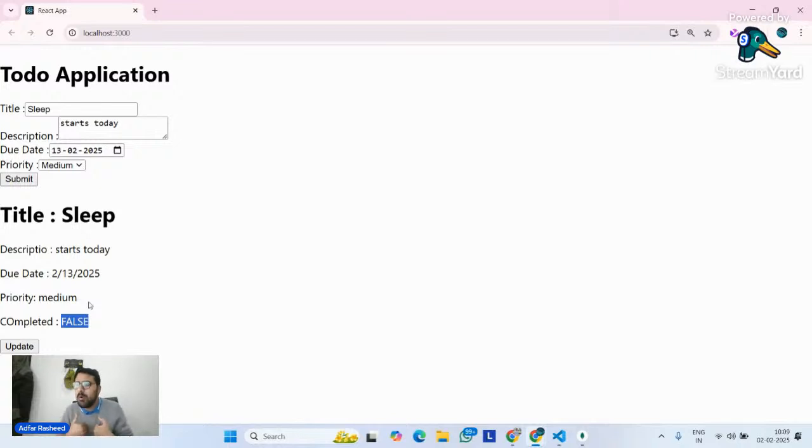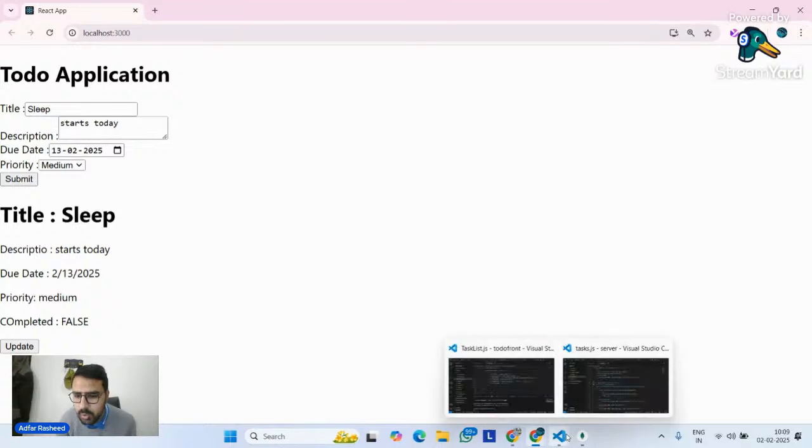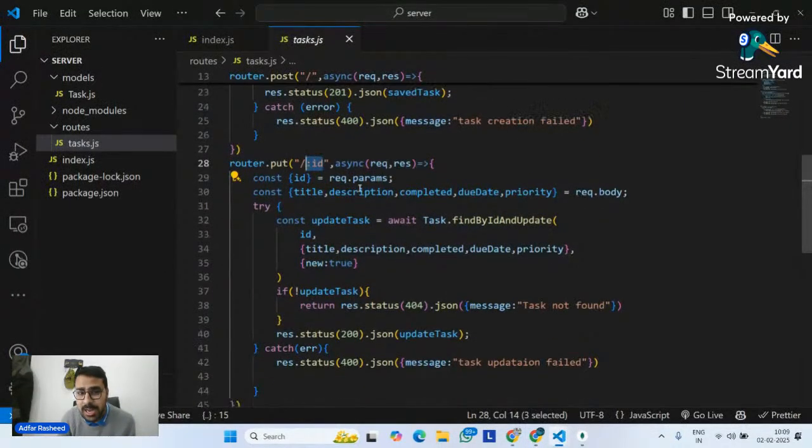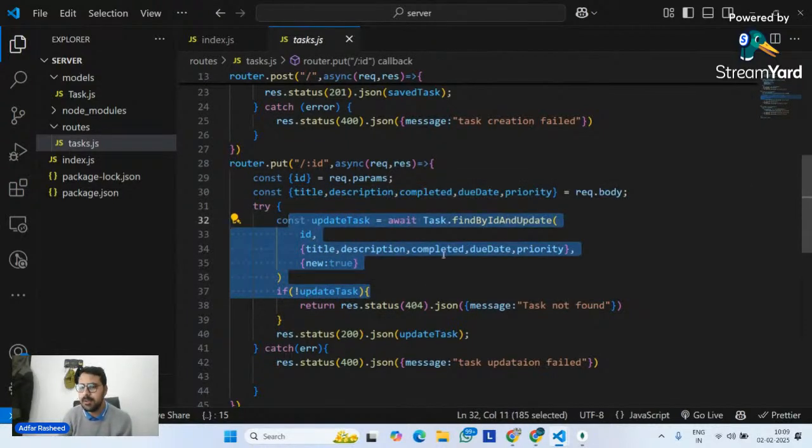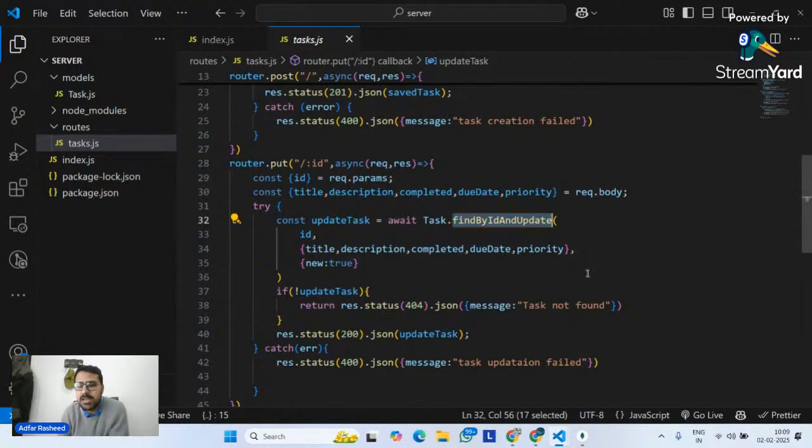But what would I want? I would want it to display true now, because now it's completed. So make it true. That's the only thing I would change, because I won't change my title, my description, or my due date. I will simply see whether the completed part is done or not. For that, I have already set up the backend logic depending on its ID, so that I can uniquely identify it. Then from request.body, receive what you want to update, and simply update it using findByIdAndUpdate. That's what we need to do.